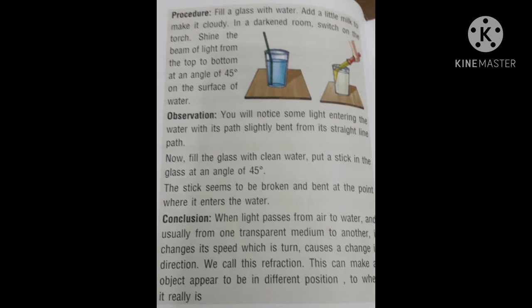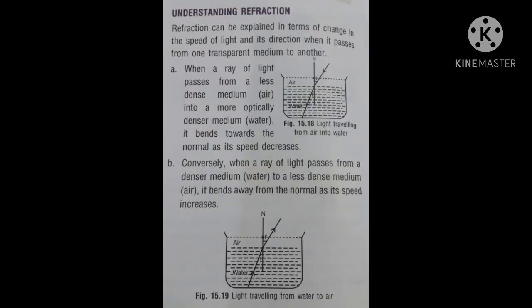Conclusion: from this activity we conclude that when light passes from air to water, and usually from one transparent medium to another, it changes its speed, which in turn causes a change in direction, and we call this refraction. This can make an object appear to be in a different position to where it really is.